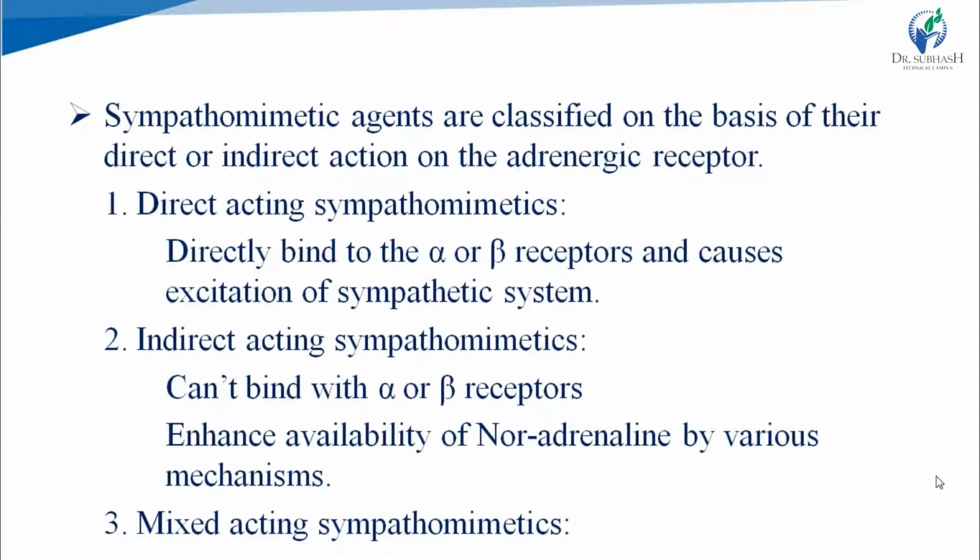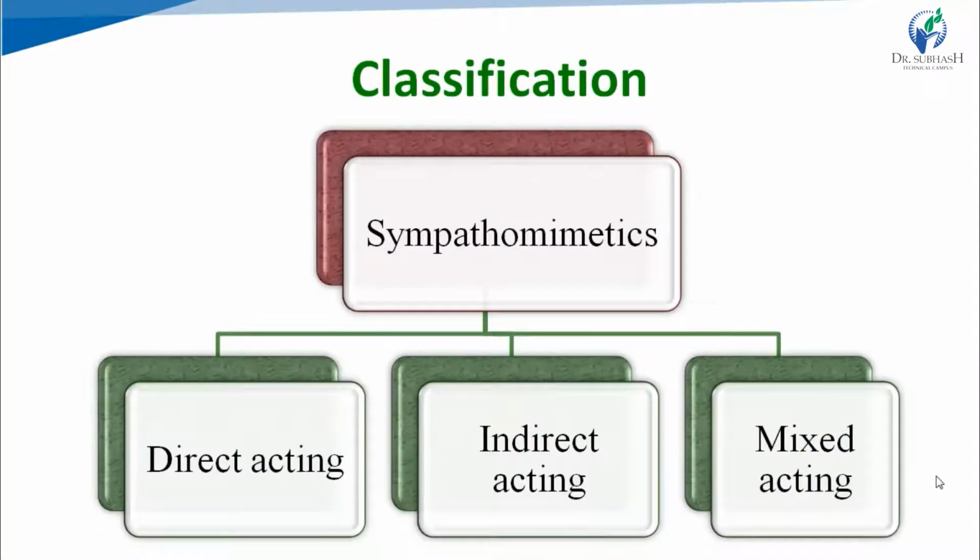But these are the main classes into which sympathomimetic agents, or adrenergic drugs, are classified: direct acting, indirect acting, and mixed acting adrenergic drugs. Direct acting adrenergic drugs directly bind to alpha and beta receptors, cause their activation and produce a sympathetic response.